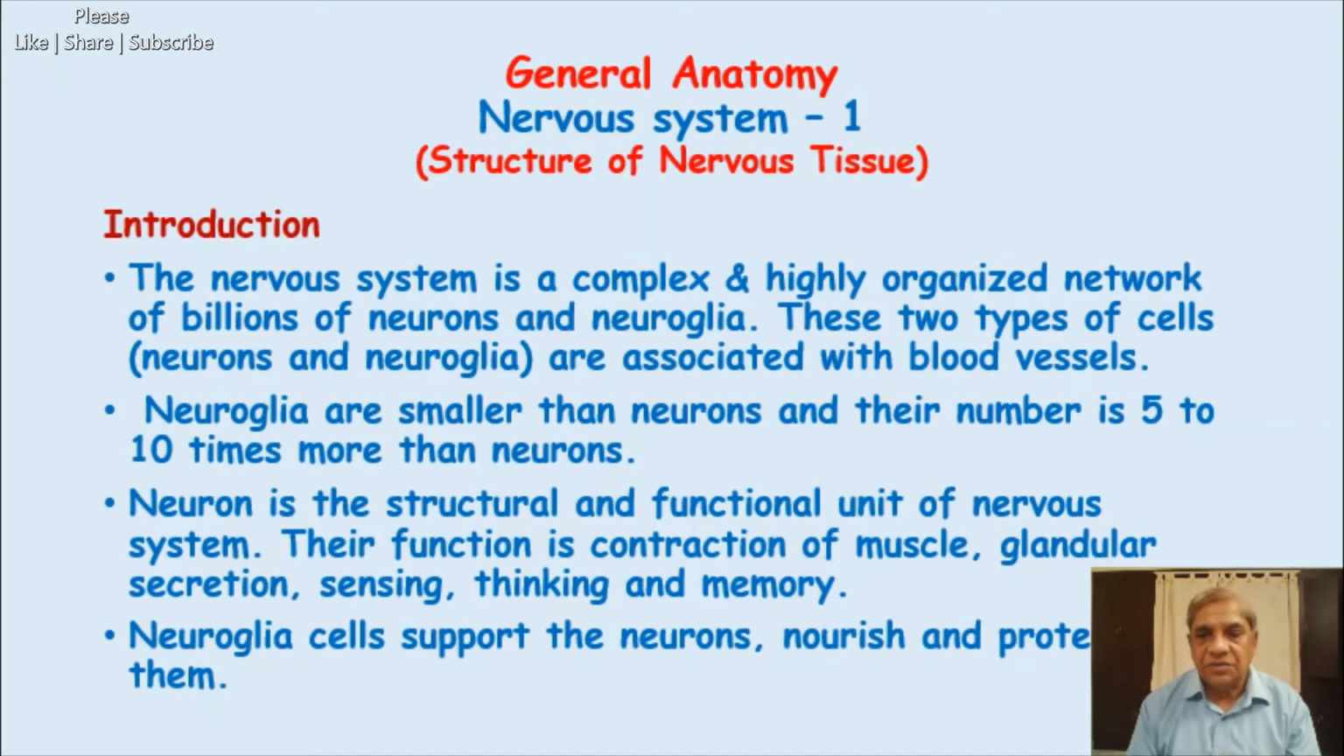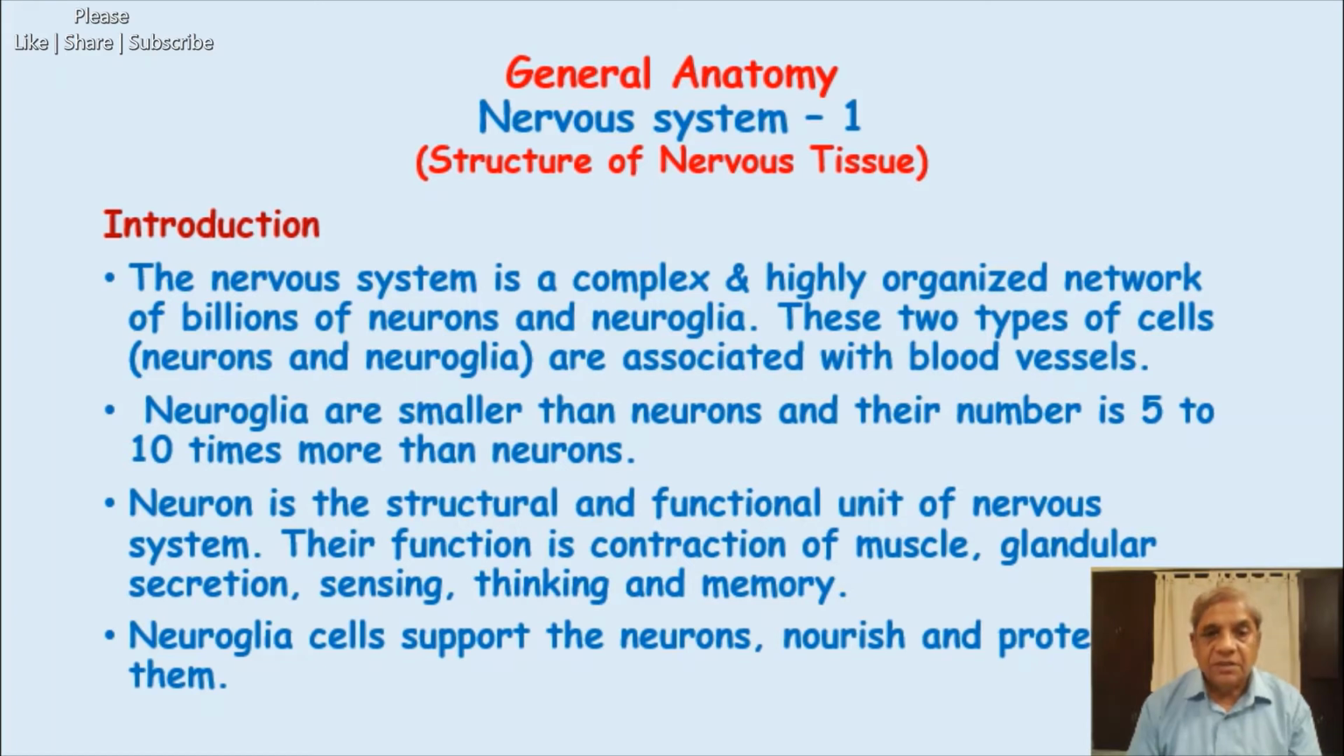Now, neuroglia are smaller than the neurons. They are less than about 15 to 20 micron. But a neuron is always around 30 micron, and it may be up to 120 micron, but the average size of a neuron is around 30 to 40 microns. And the number of neuroglia is 5 to 10 times more than neurons. Just remember this, that neurons are much less as compared to neuroglia, 5 to 10 times less than the population of neuroglia.